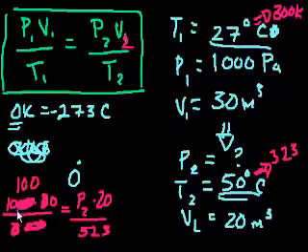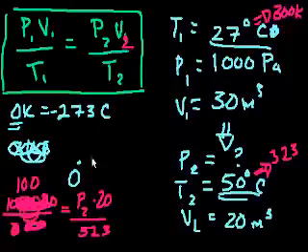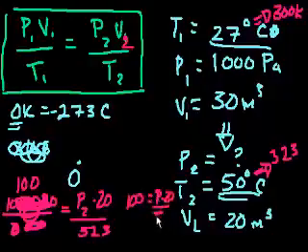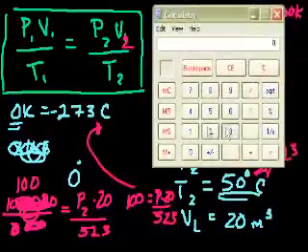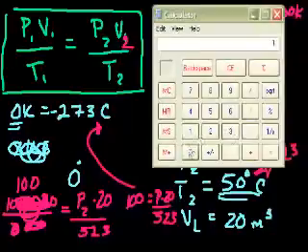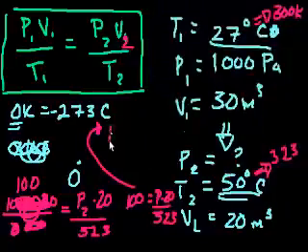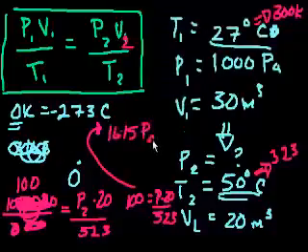Right? That was 3,000 divided by, that's 30,000 divided by 300, and so that's 100 on the left-hand side. So we have 100 is equal to P times 20 over 323. I'm running out of time. And so if I were to just solve for it, 323 times 100 divided by 20, my new pressure is 1615 pascals. And I just solved this equation, and the hard part was converting to Kelvin. See you in the next video.